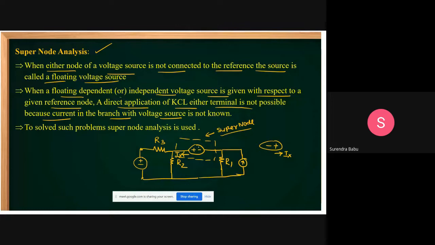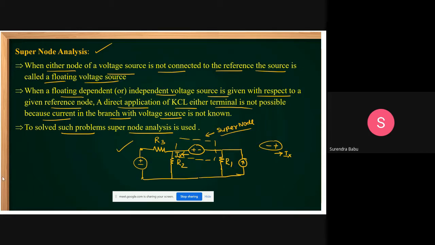That's why we are not applying KCL. To solve such problems, supernode analysis is used. Across this, we can apply KVL, then we go for finding the solution of this network. In solving the problems, I will explain how we can apply that.